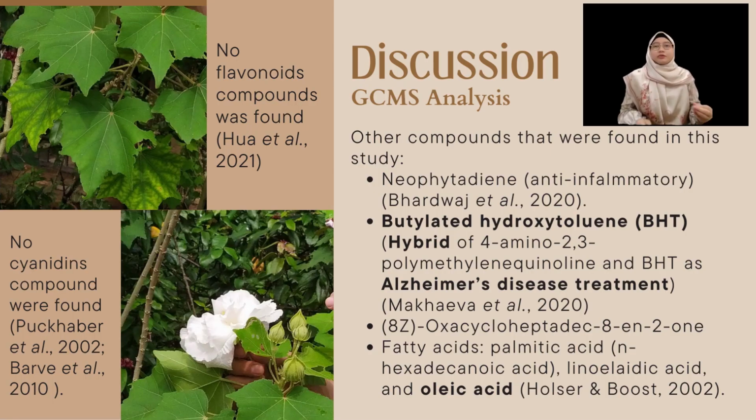However, from these compounds, there are no flavonoids and cyanidins that can be found in the calyx of Hibiscus mutabilis, as compared to a study conducted on the leaf and petals of Hibiscus mutabilis.